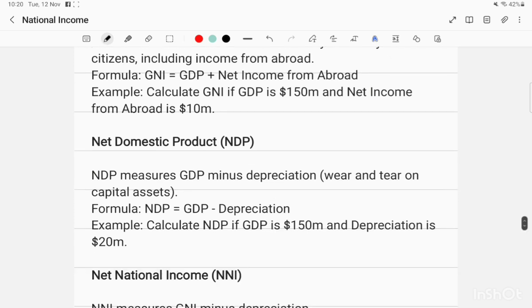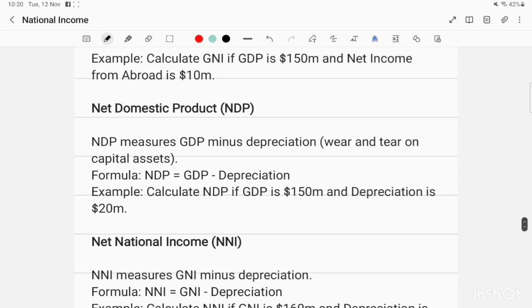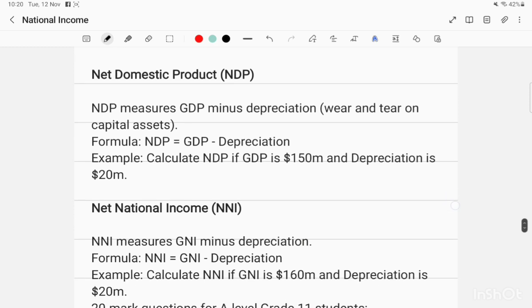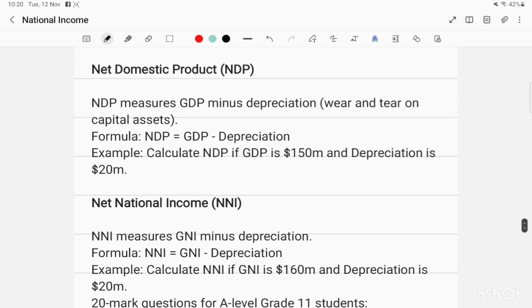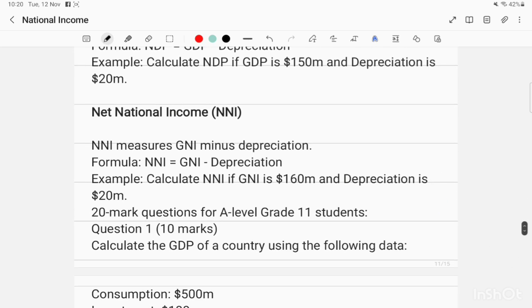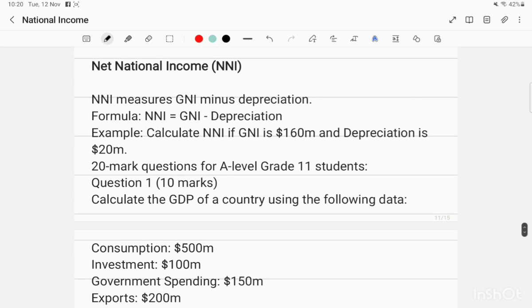Net domestic product is GDP minus depreciation, the wear and tear on capital assets. So NDP is GDP minus depreciation. Calculate NDP if $150 million is the GDP and depreciation is 20 million. Net national income, NNI, measures GNI minus depreciation, so that's fine.